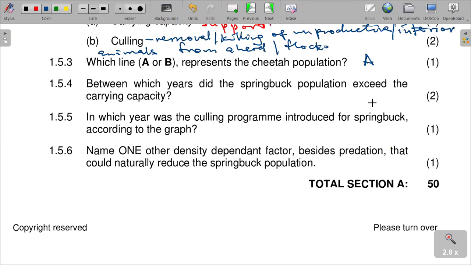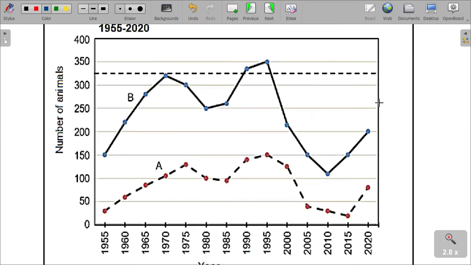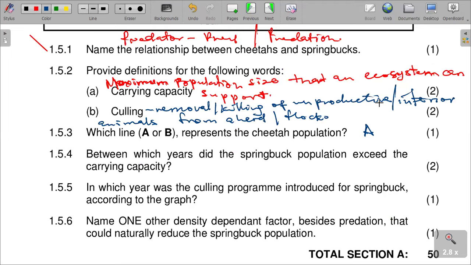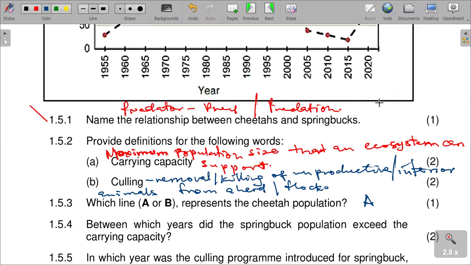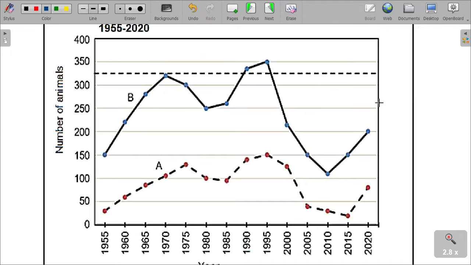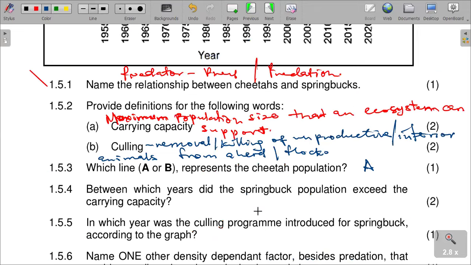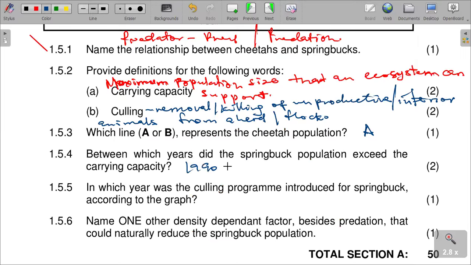Between which years did the springbok population exceed the carrying capacity? We can see here the carrying capacity line, and the springbok population goes above it. So these are the years 1990 and 1995.